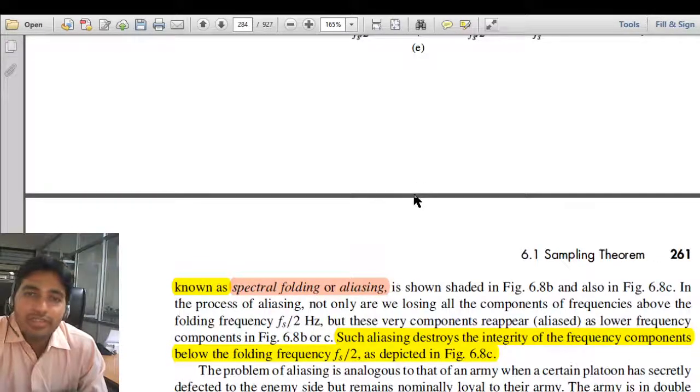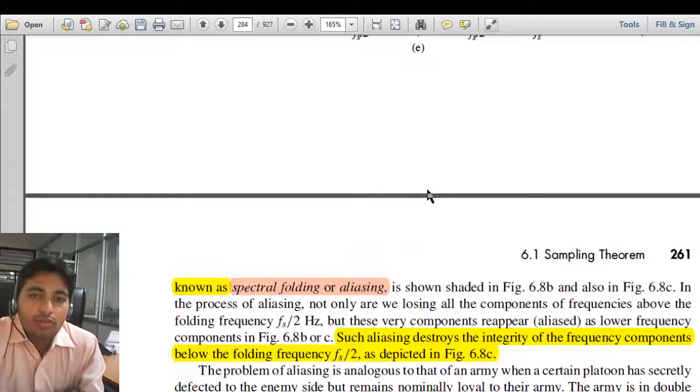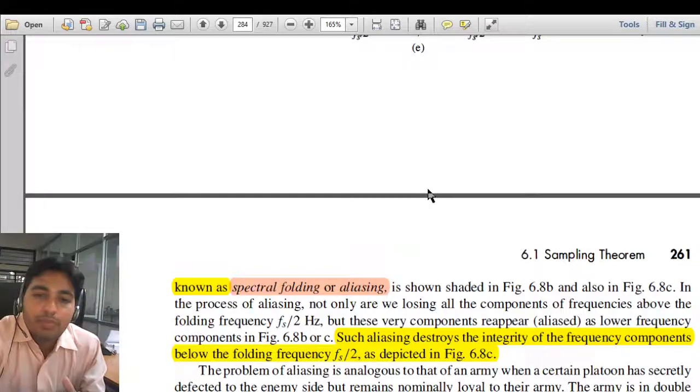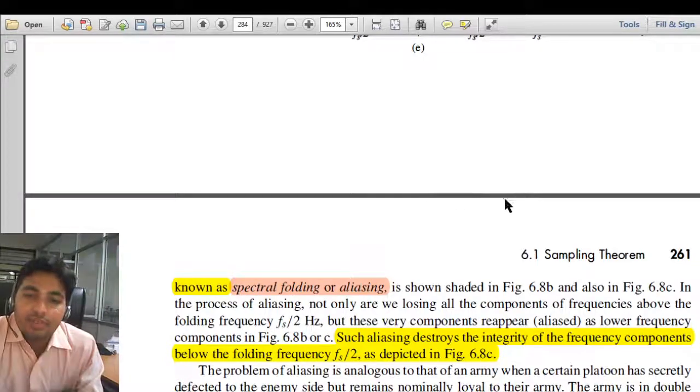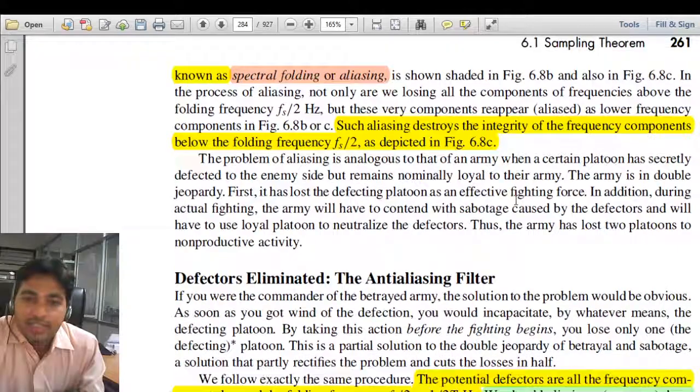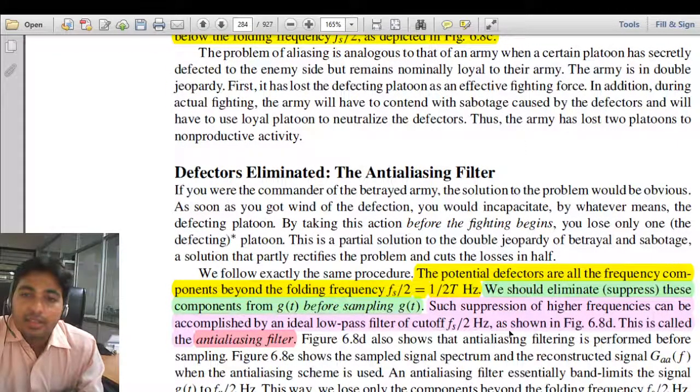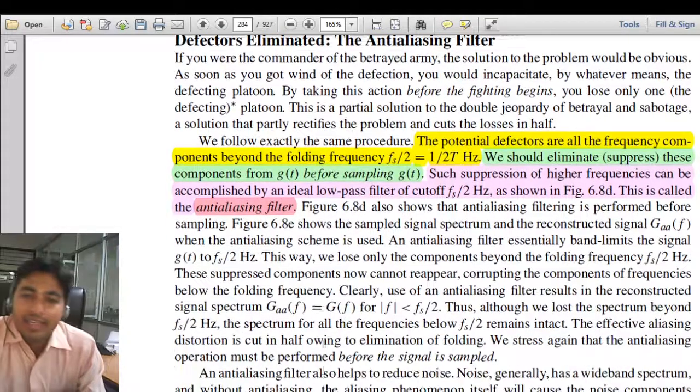Whenever you see analog to digital conversion, or simply continuous time to discrete time conversion, the first block will always be a low pass filter, which behaves as an anti-aliasing filter. Such a filter is called an anti-aliasing filter. The potential defect comes from all frequency components beyond Fs by 2. Such suppression of higher frequencies can be accomplished by an ideal low pass filter with cutoff frequency Fs by 2. This we have already discussed. This is called an anti-aliasing filter.